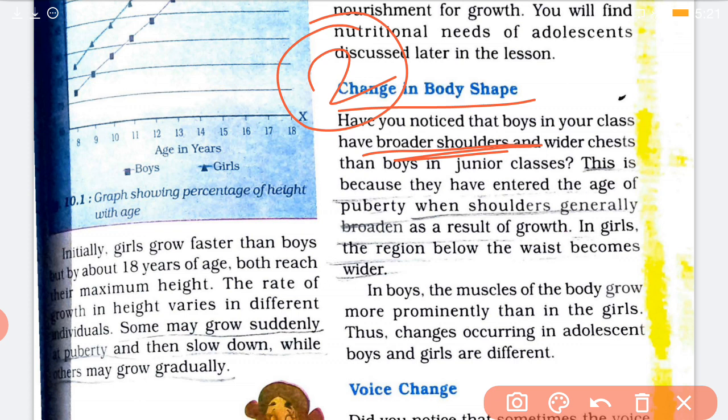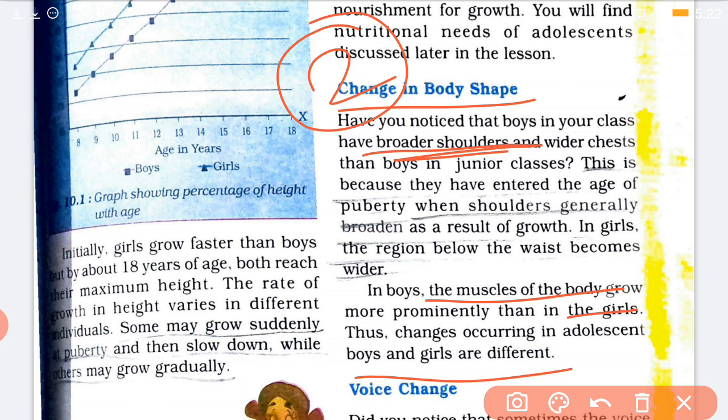And then girls, they will show waist, कमर का जो portion है that increases, it becomes wider. And in boys the muscles grow more prominently than in the girls, thus changes occurring in adolescents in boys and girls are different.